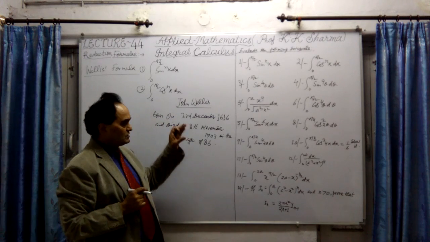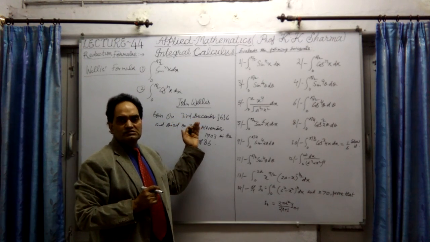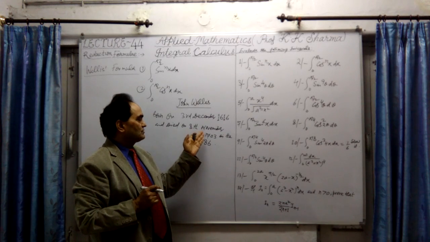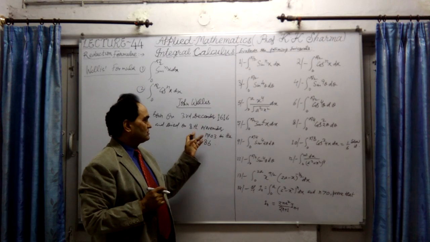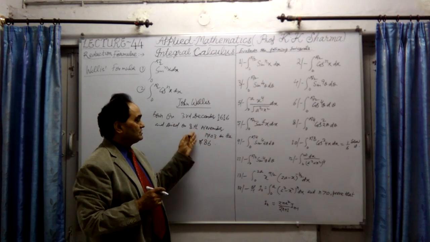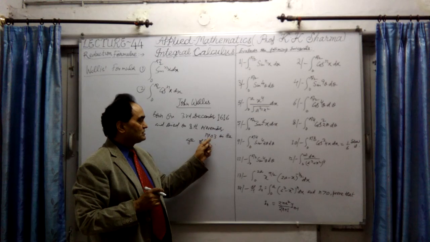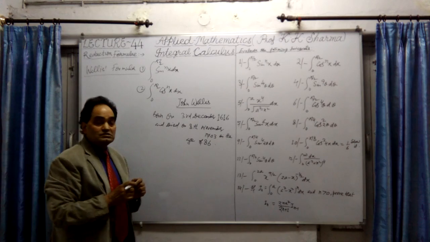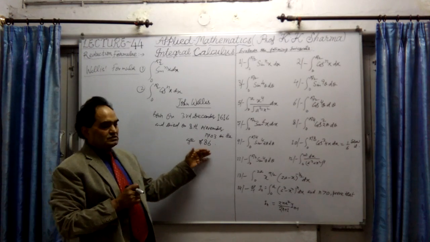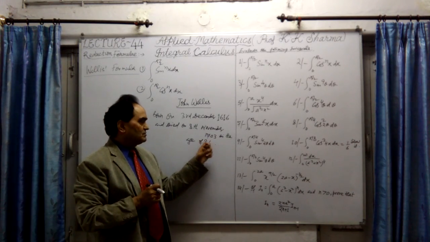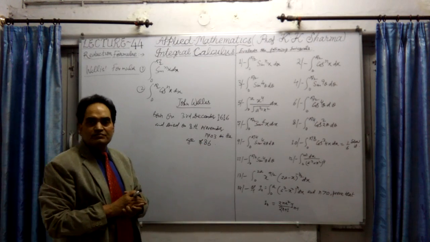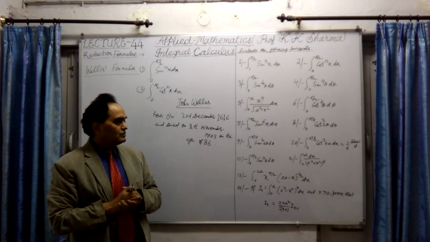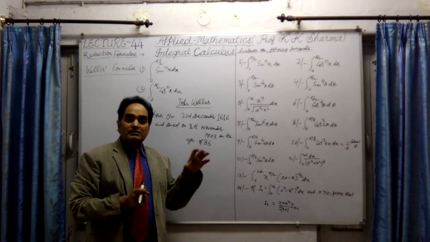So this is his brief introduction regarding his date of birth and date of death. 8th November 1703, and born on 3rd December 1616. That is how he was 86 years old when he died. One thing, he was a clergyman also. He was a clergyman as well as a contributor to mathematics.